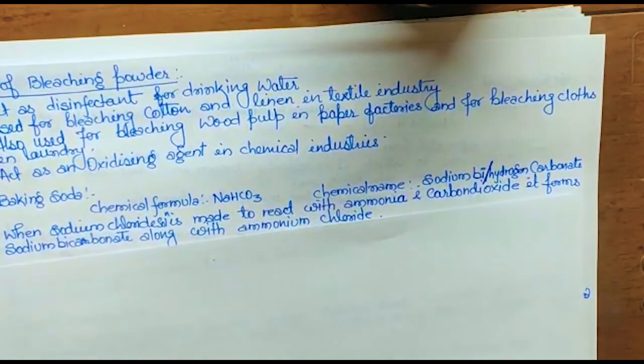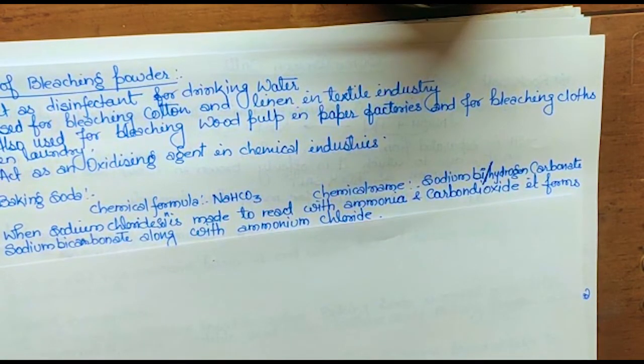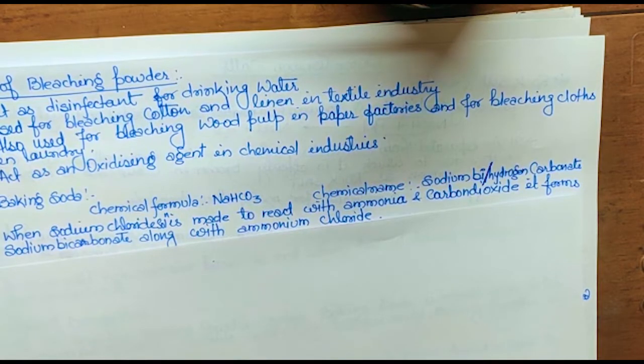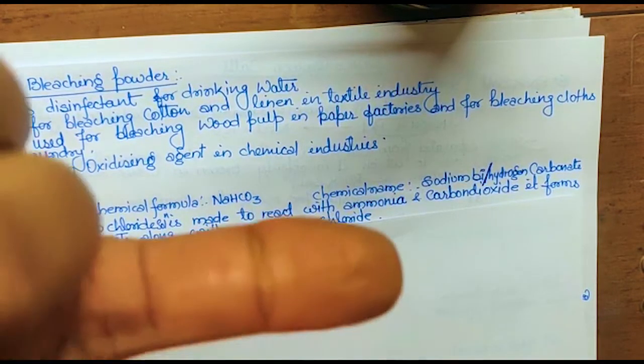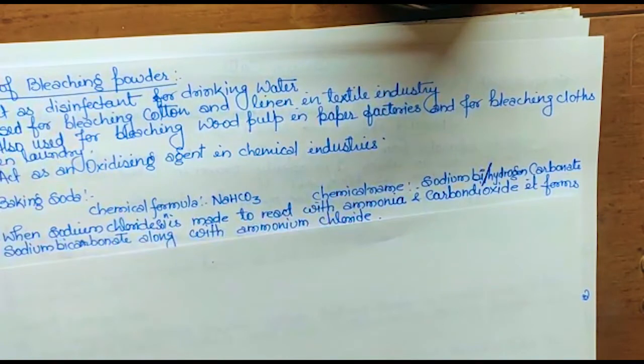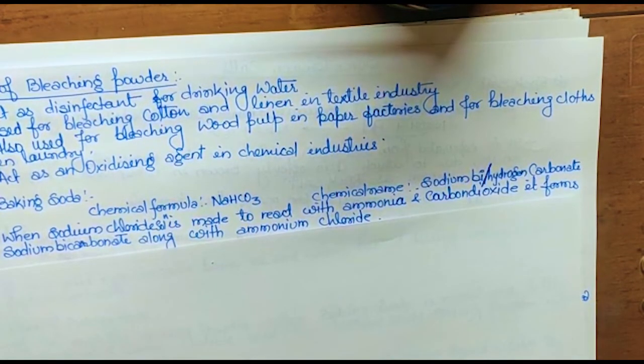Or, what is the difference between baking soda and baking powder, I will tell you. If you go to a grocery shop and ask for baking soda, it will give you this much amount for 10 or 20 rupees, you will get a lot. But if you ask for baking powder, it will give you a small container, and it will ask for 70 or 80 rupees. So what is the difference? Is there a difference of price only? Why is the price difference there? I'm just telling you, listen.